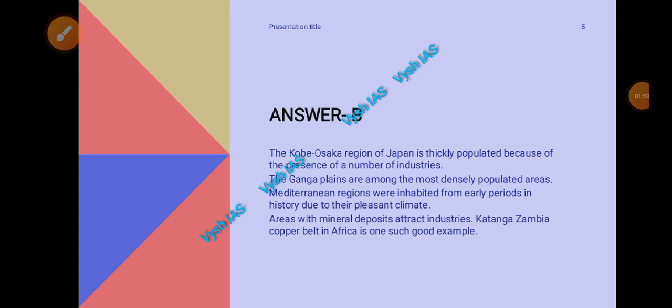Then there is Mediterranean region. It is because of its pleasant climate that people from early periods in history they came and started inhabiting there. Then areas with mineral deposits because it attracts the industries. So that is Katanga Zambia region. It is a copper belt in Africa, right? So that is also highly populated, densely populated areas.